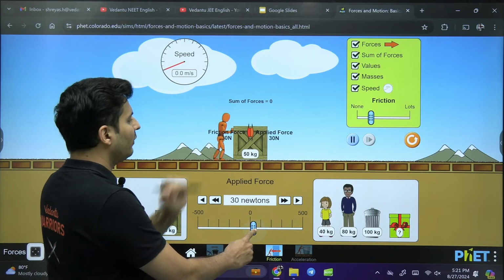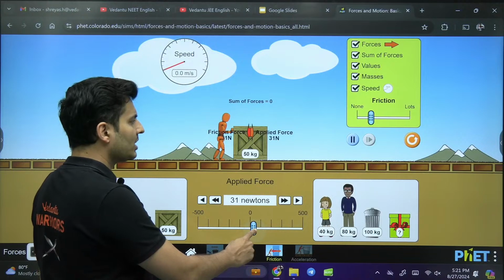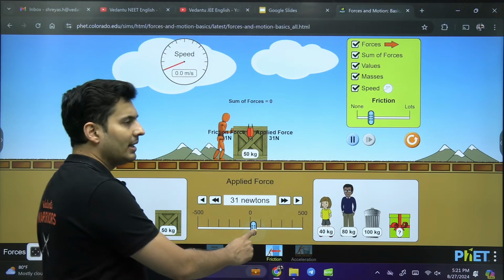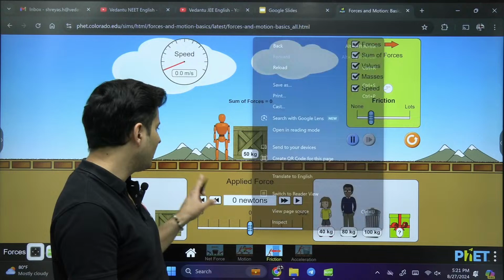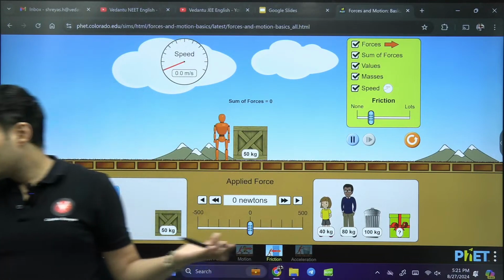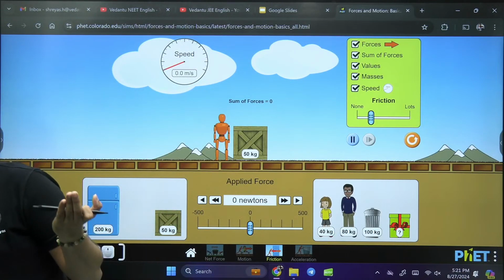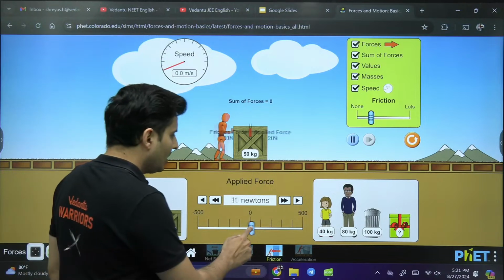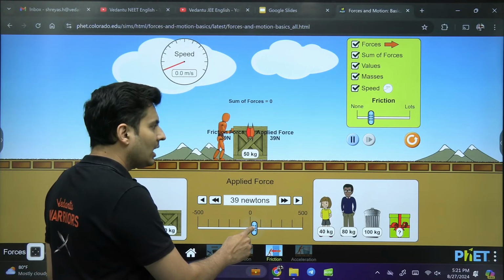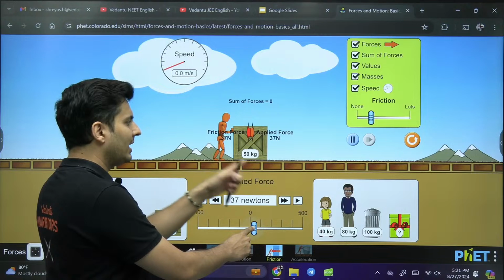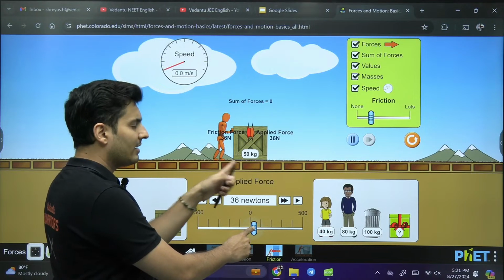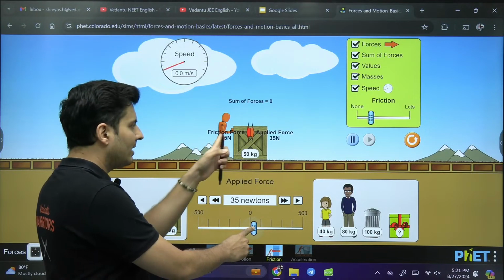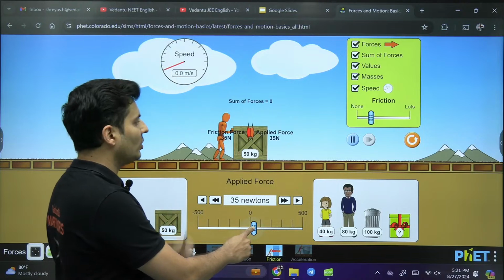So what kind of friction will this be? Come on, quickly think and tell me. Will it be static or will it be kinetic, my dear warriors? Yep. So if the equal amount of force is applied in the opposite direction, the surfaces are resisting the motion. So it is 100% static in nature because it is not yet moving.